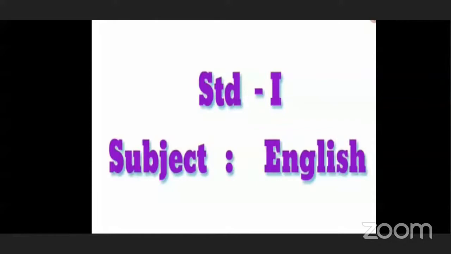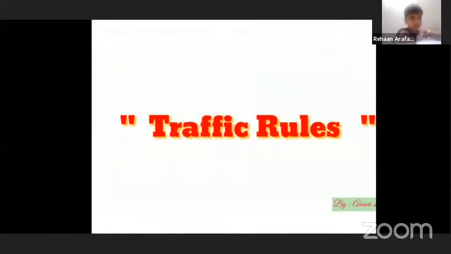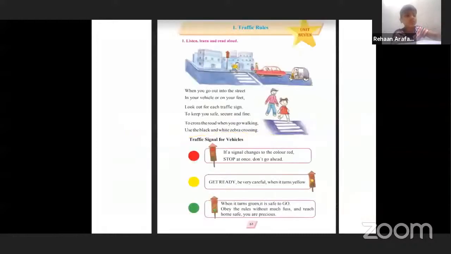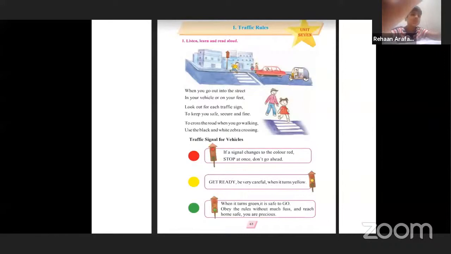Standard first, subject English, traffic rules. Know about the traffic rules. Why? For the protection and prevention of road accidents. We should know about the traffic rules. Now in unit 7, lesson 1, traffic rules. Listen, learn, and read aloud. Now first I read.